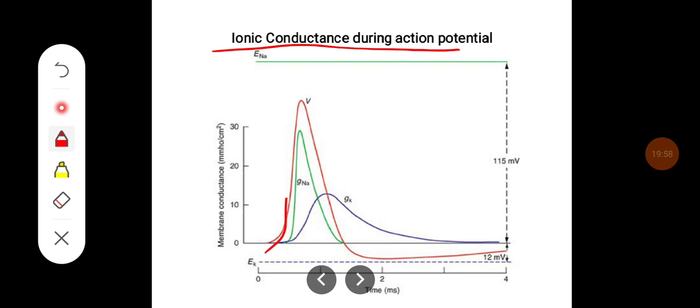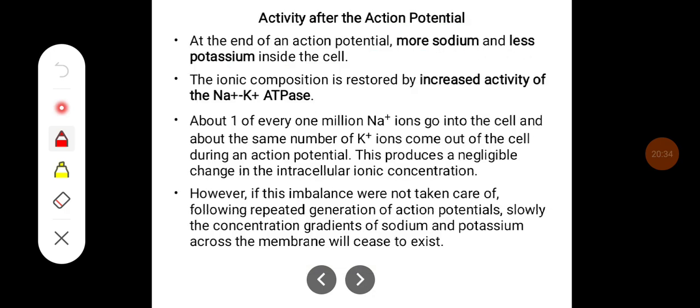If this is the action potential, this is the rate of activation of voltage gated sodium channels. They come to a peak and then gradually decrease. And this is the opening of the potassium channels, which occurs immediately after the peak of the action potential. It gradually increases, so during the late phase of repolarization, the rate of potassium efflux is reduced.